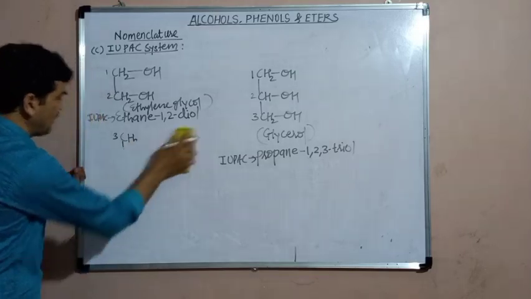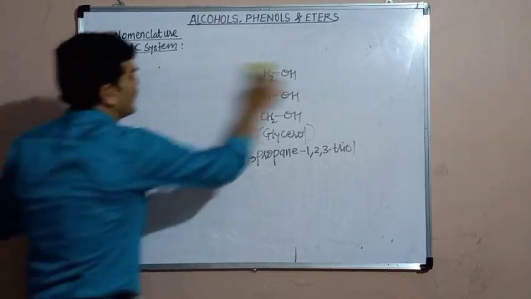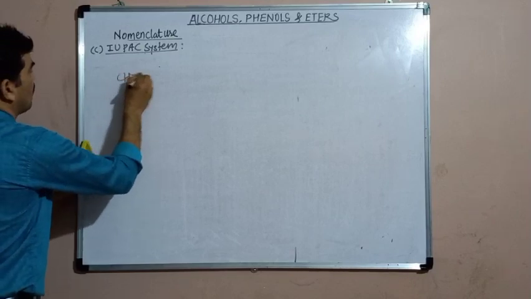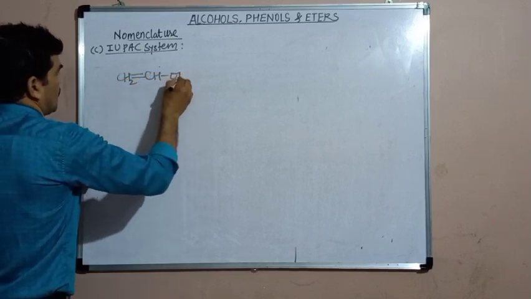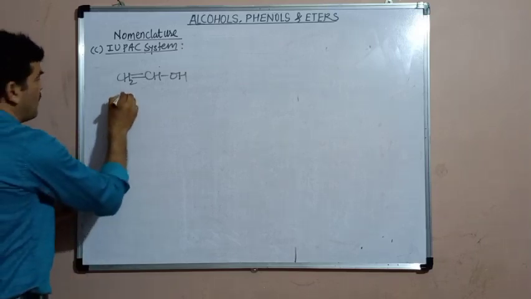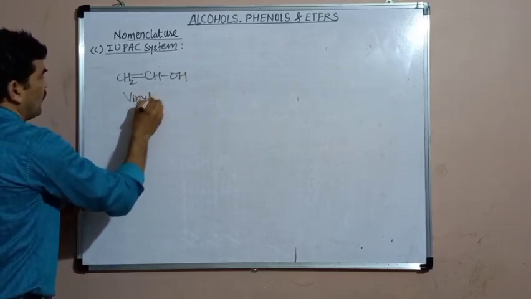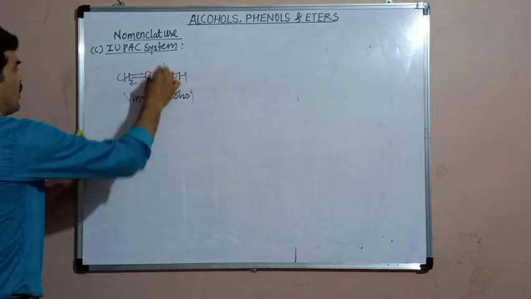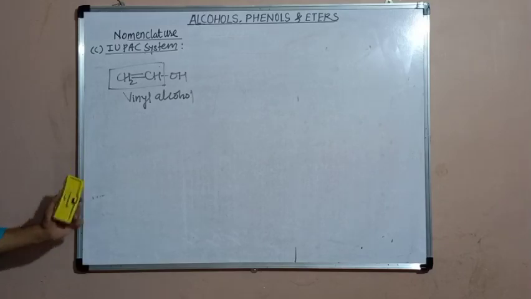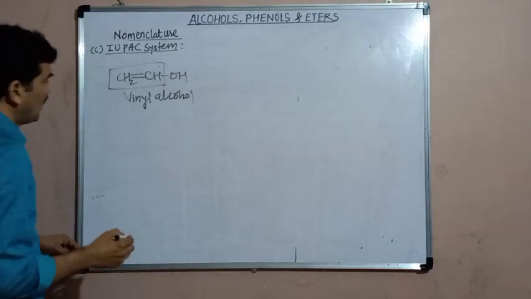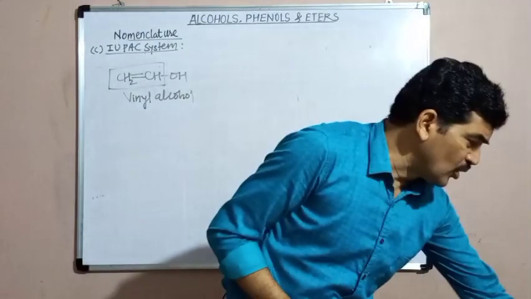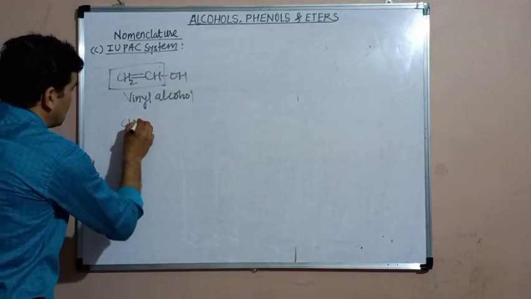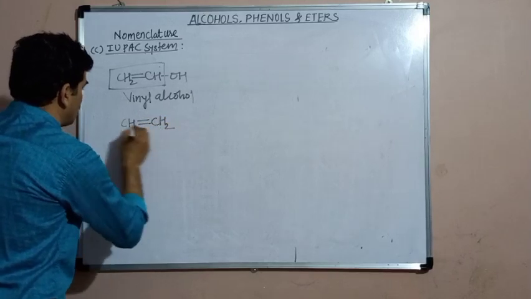Then we can take some examples of unsaturated alcohols. CH2 double bond CHOH. It is an unsaturated alcohol. Its common name is vinyl alcohol. This group is known as the vinyl group. Therefore, its common name becomes vinyl alcohol. But the IUPAC name: here the parent hydrocarbon is not ethane. The parent hydrocarbon is ethene, CH2 double bond CH2.